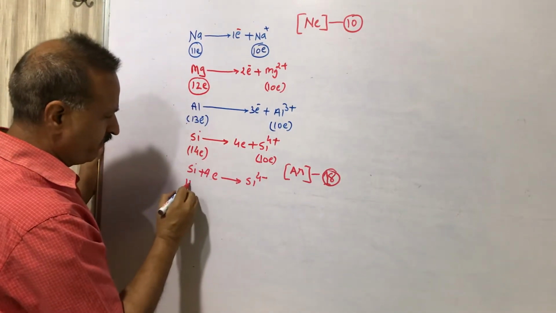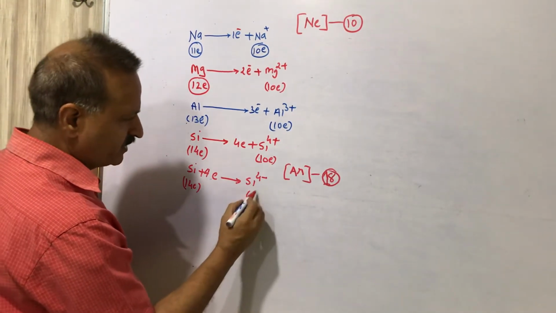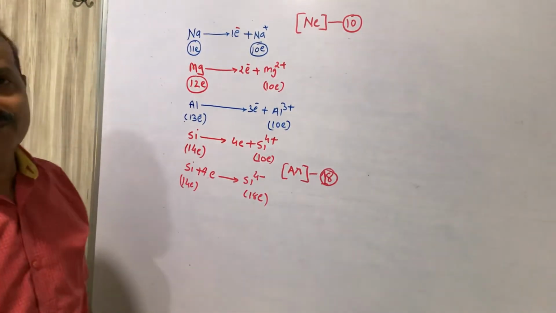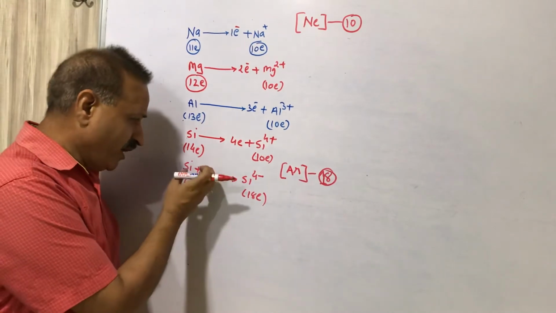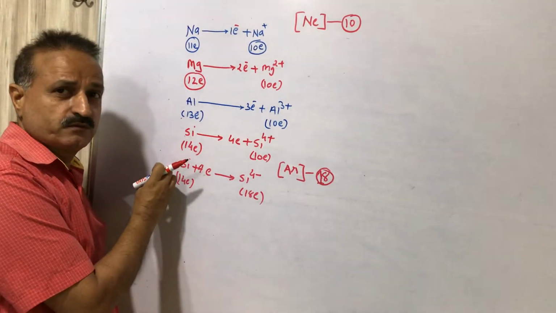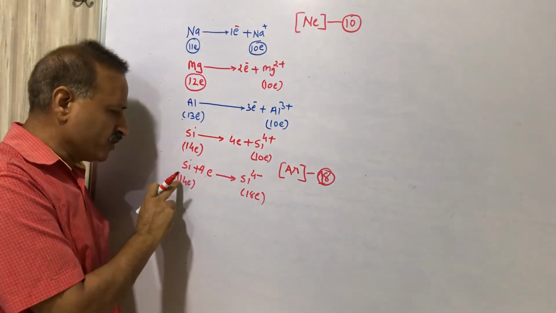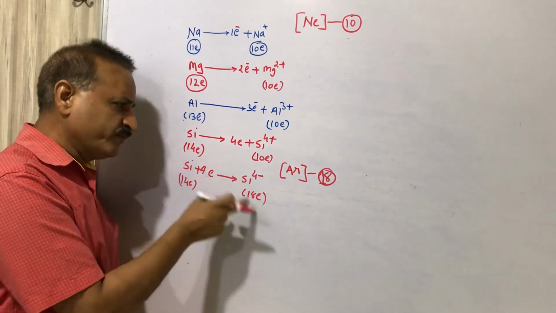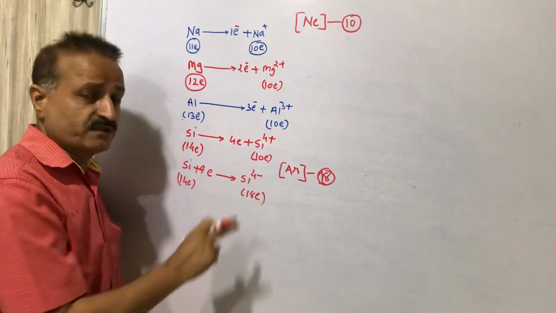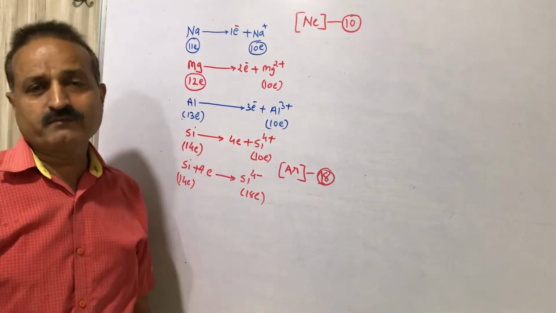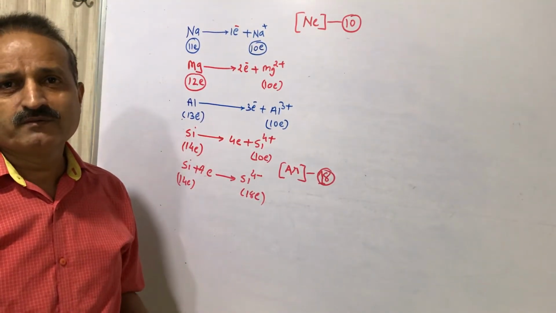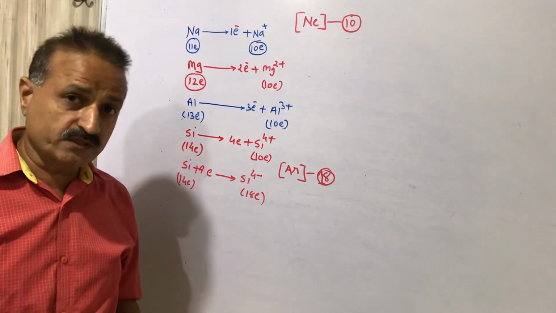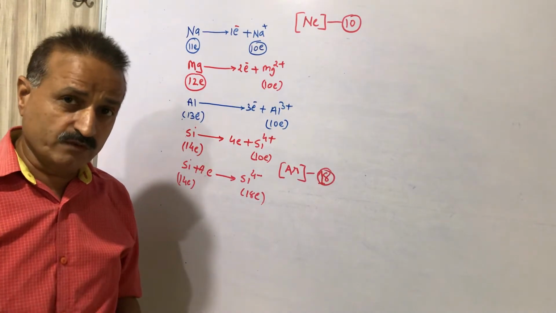This silicon has 14 electrons and this silicon has 18 electrons, because silicon has gained 4 electrons. The neutral silicon had 14 electrons and gets 4 more, so 14 plus 4, Si4 minus has 18 electrons. So we have discussed a very simple topic, sodium to silicon.